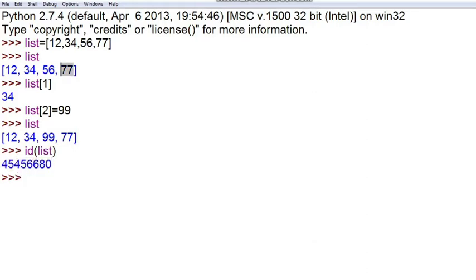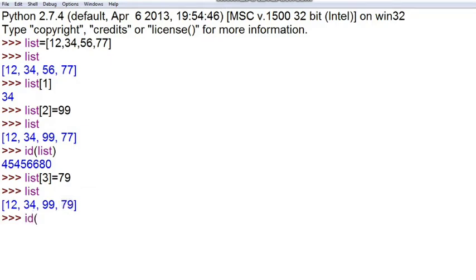After changing, suppose I again change the last value of the list. As the length of the list is 4, the index will be 3, and suppose I write 79 instead of 77. I have printed the list, and you can see that 77 is changed to 79 now.